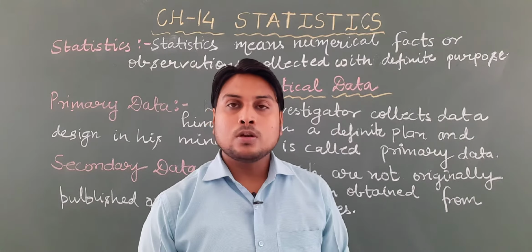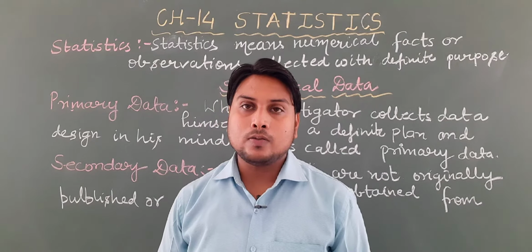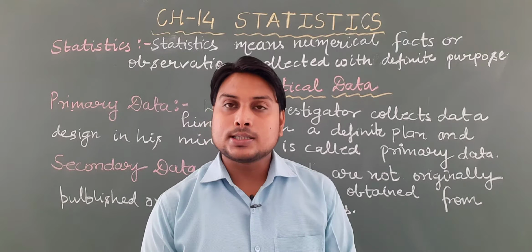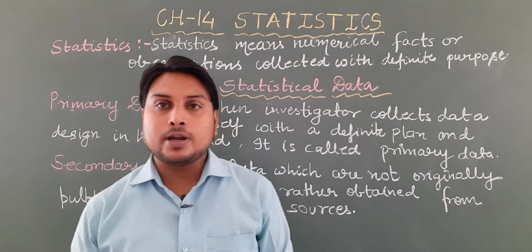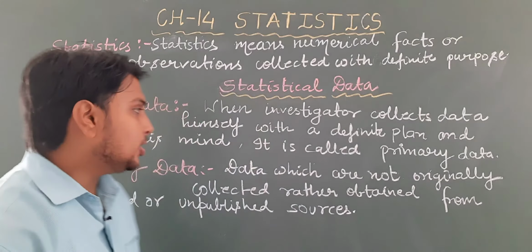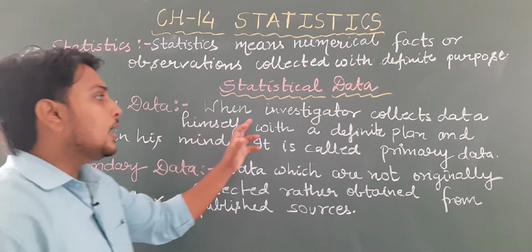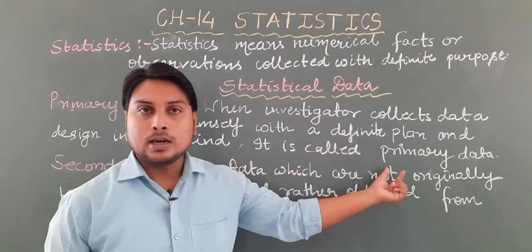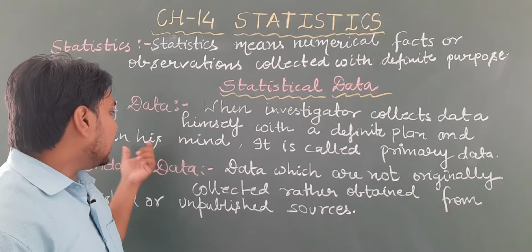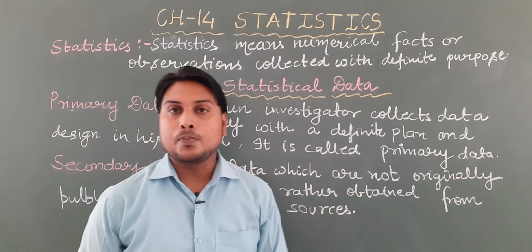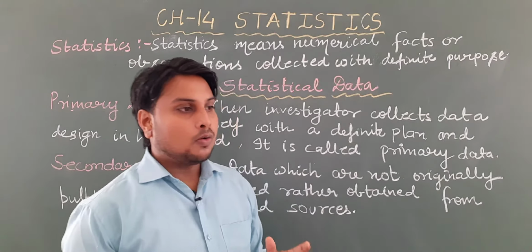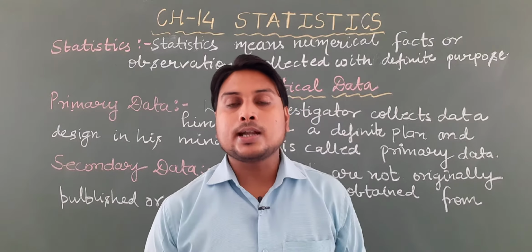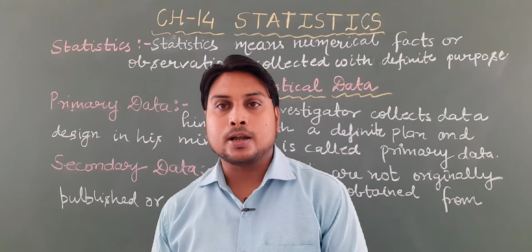You will arrange the data by yourself and record the data yourself. This type of data is known as primary data. The definition is: when an investigator collects data himself with a definite plan and design in his mind, it is called primary data.